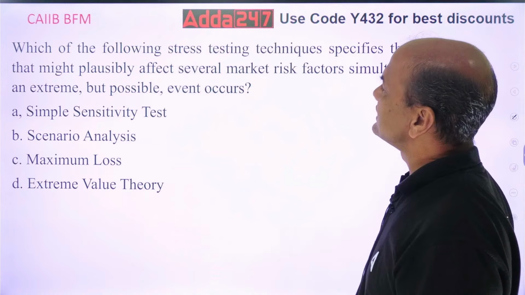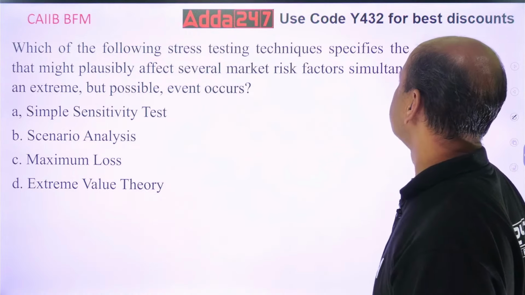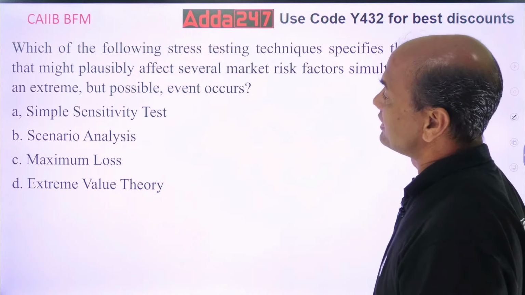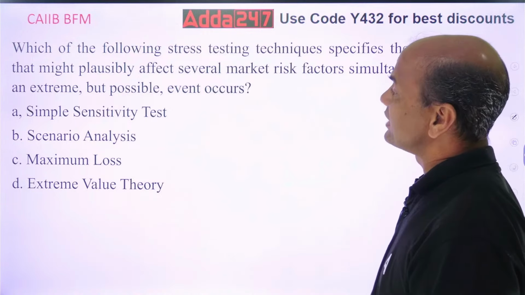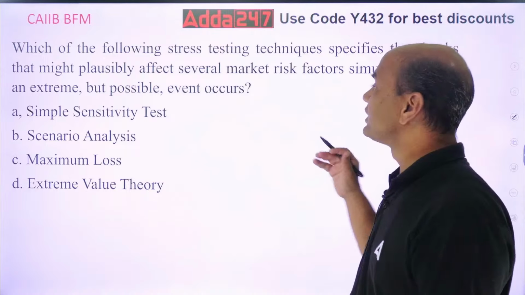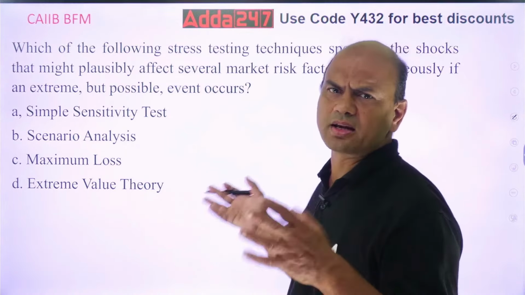Which of the following stress testing techniques specifies the shocks that might plausibly affect several market risk factors simultaneously if an extreme but possible event occurs? So, which will give you all the events occurring at the same time?